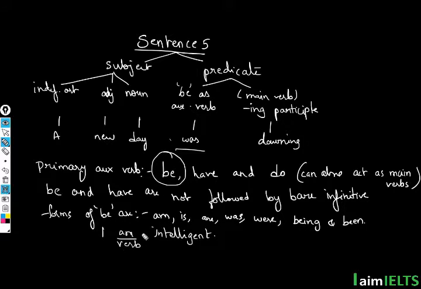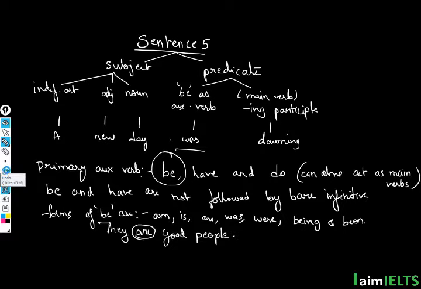So am itself becomes a verb. I'll take another example. Similarly, I can take an example of are. They are good people. So if you observe, this word itself acts as a verb in this case.